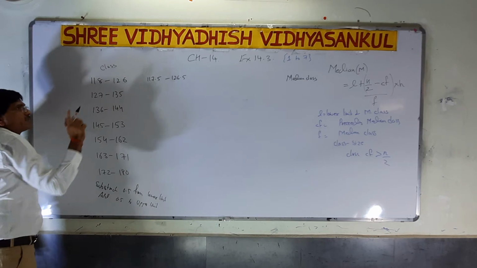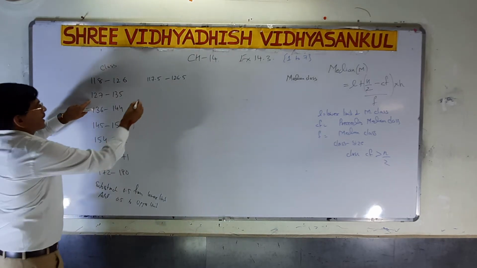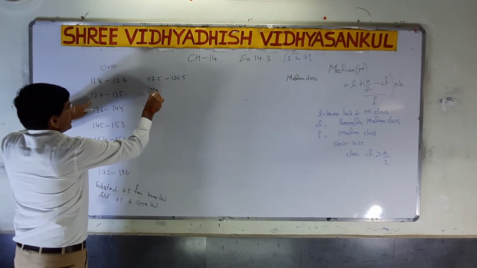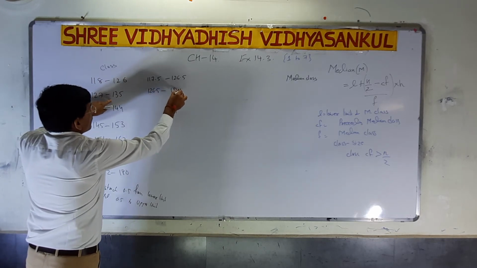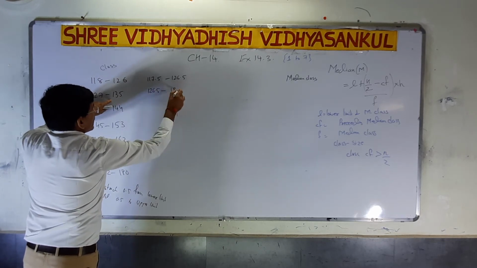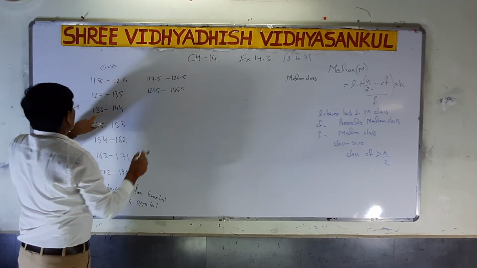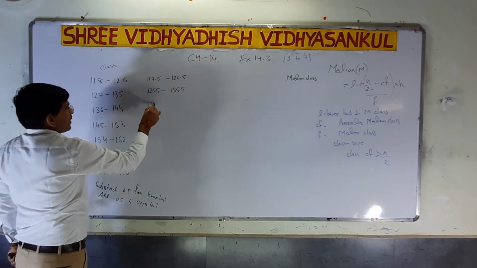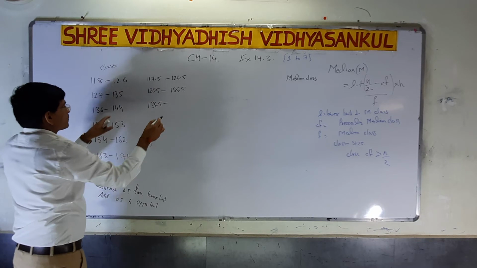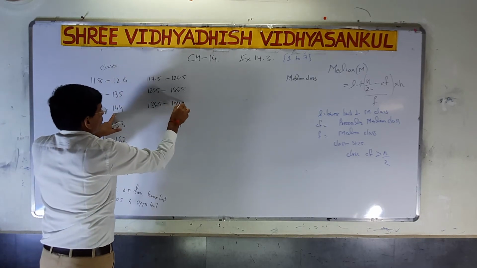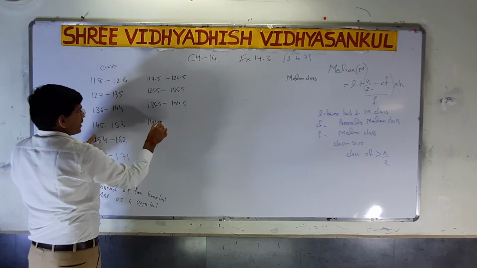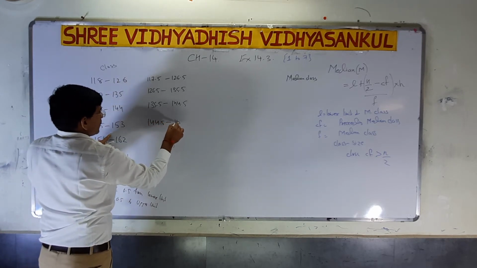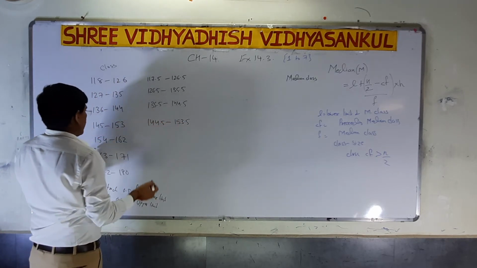Why? Because the difference is 1. Now again, 126.5 to 135.5. Again here, 135.5 to 144.5. Again here, 144.5 to 153.5. Again, 153.5 to